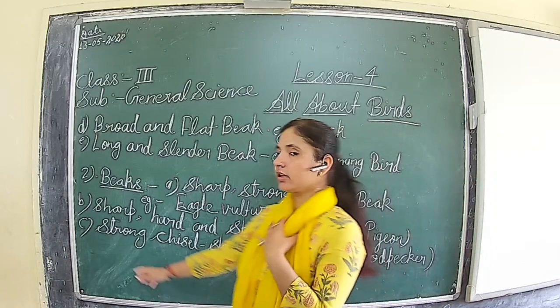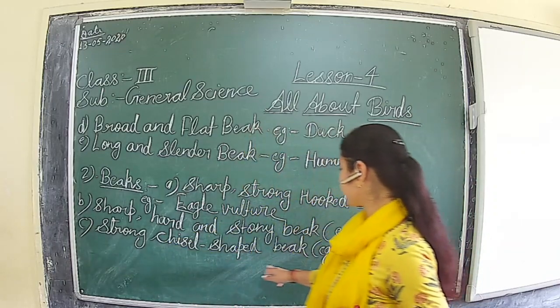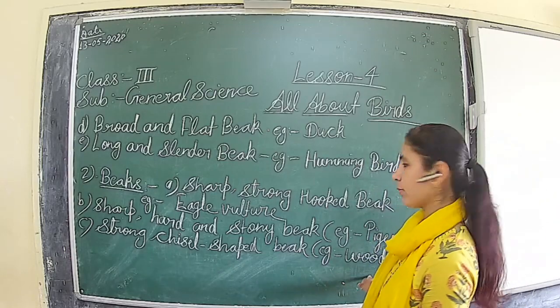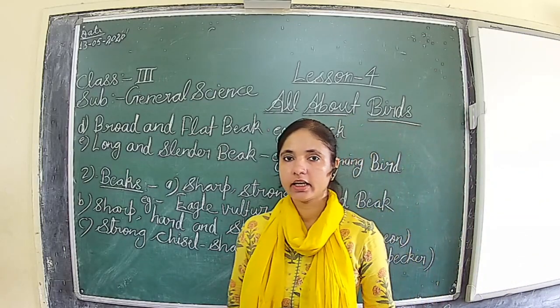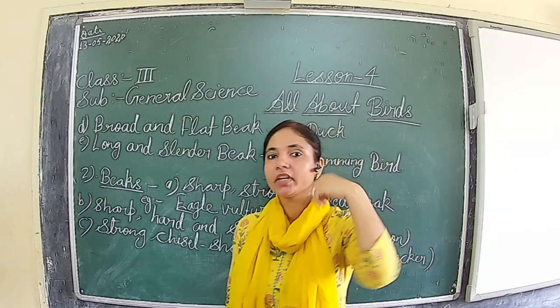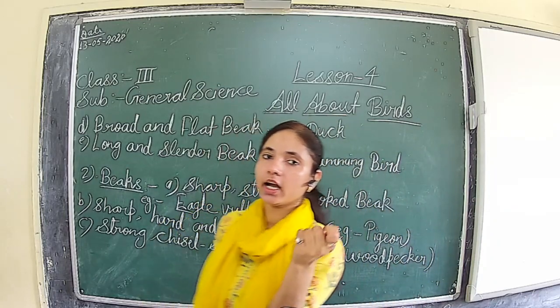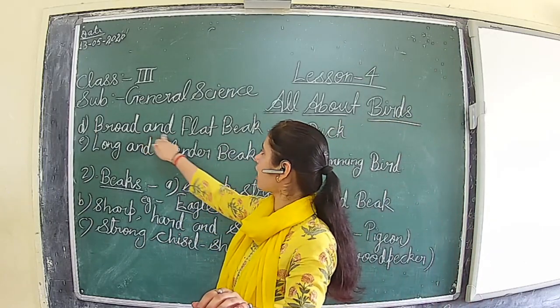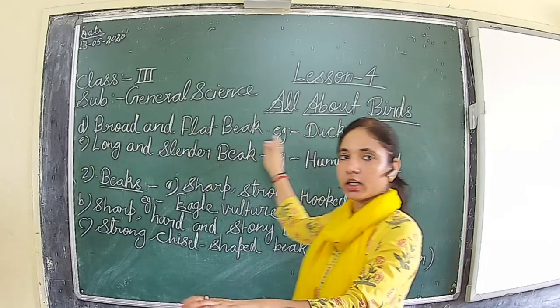Then third is the strong sickle-shaped beak, and the example is the woodpecker. Their beak is so sharp and strong that it can easily make a hole in the trunk of a tree. Then fourth is the broad and flat beak. Example, duck.